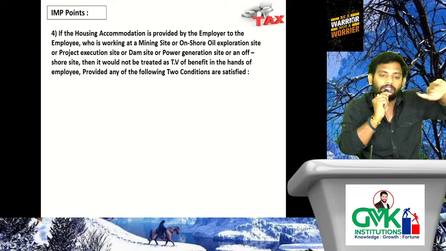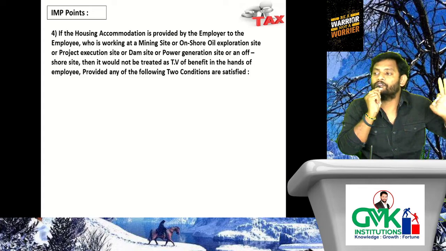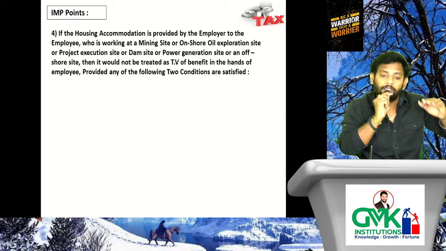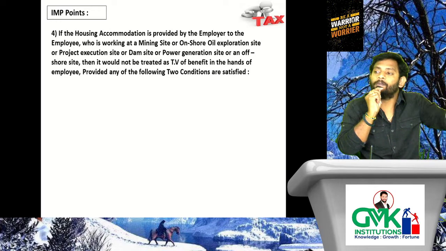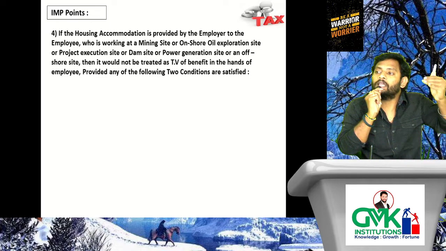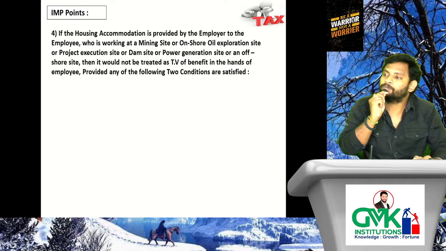Plinth area means the space within the housing premises. Within the residential premises, the plinth area should not exceed 800 square feet. Next, my third condition, the accommodation location should be situated at a distance of more than or equal to 8 kilometers away from the local authority or municipality.